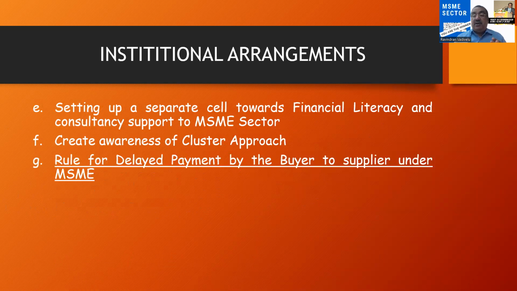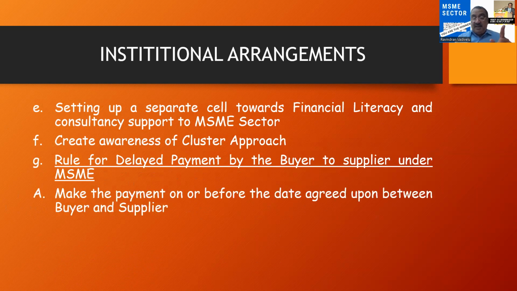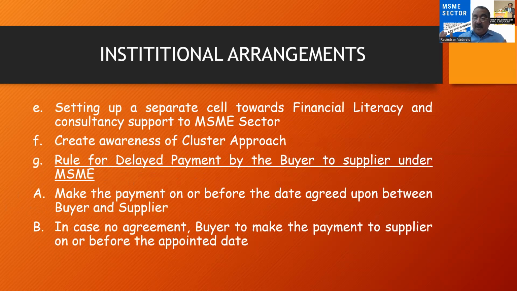Next thing is very, very important, because MSME units have supplied the goods, but the party has not made the payment. Here, the RBI has come out with a clear instruction to penalize the buyer who has not paid the money, so that payment is made on or before the date agreed. Normally when there is any transaction, there is a date fixed by the seller and it has to be agreed by the buyer: okay, I'll make the payment on such and such day. So they have to make the payment. If there is no agreement, then mutually they can accept a date, which is called the appointed date.